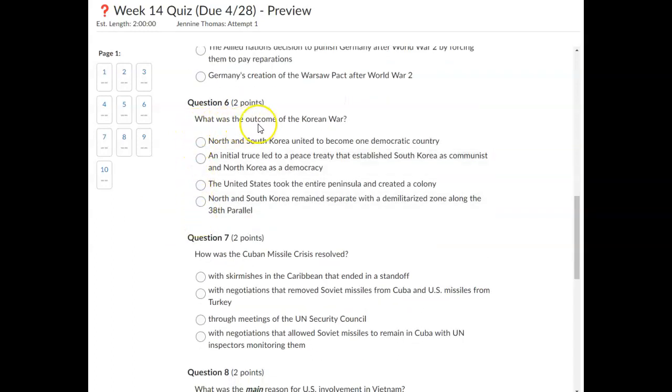Number 6. What was the outcome of the Korean War? North and South Korea united to become one democratic country. An initial truce led to a peace treaty that established South Korea as communist and North Korea as a democracy. The United States took the entire peninsula and created a colony. North and South Korea remained separate with a demilitarized zone along the 38th parallel.